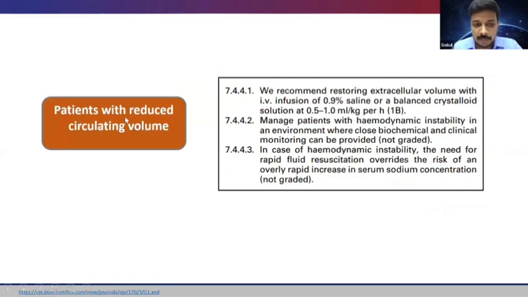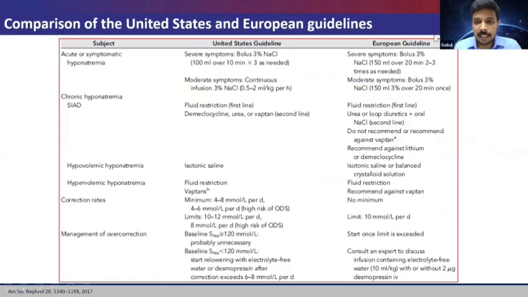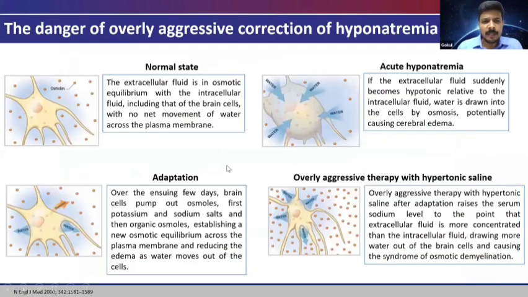And for those patients with reduced circulating volume, the basic step is to increase the circulating volume with 0.9% saline. So we have to manage the hemodynamic instability also. That has to be given preference over correcting the sodium levels. So these are the guidelines which I was talking about. These are European guidelines, which do not recommend the use of Vaptans in any of the cases. But the United States guidelines recommend the use of Vaptans as a second line drug in SIADH as well as in hypervolemic hyponatremia. And this is the danger of overly aggressive correction of hyponatremia.